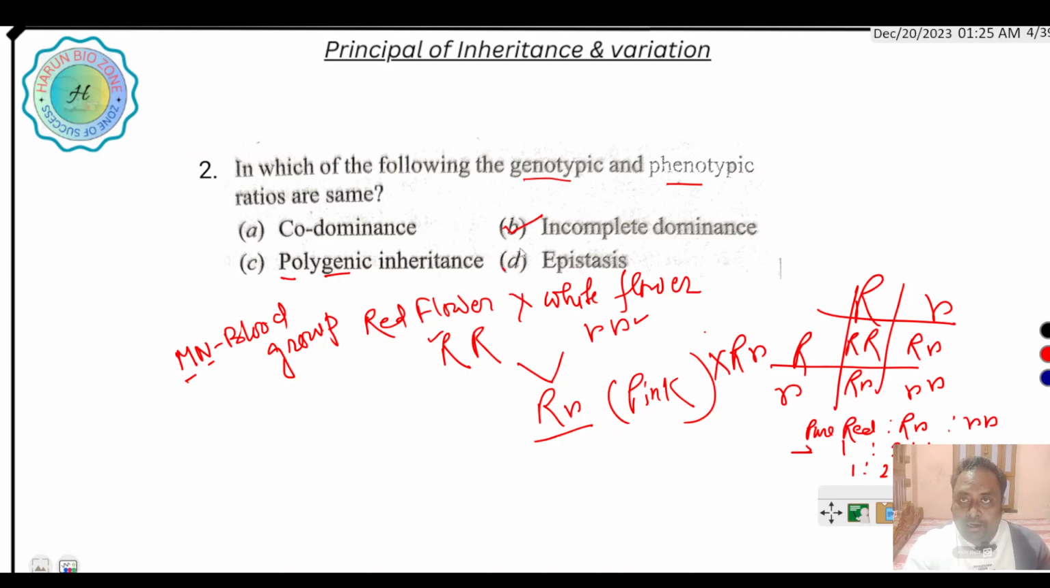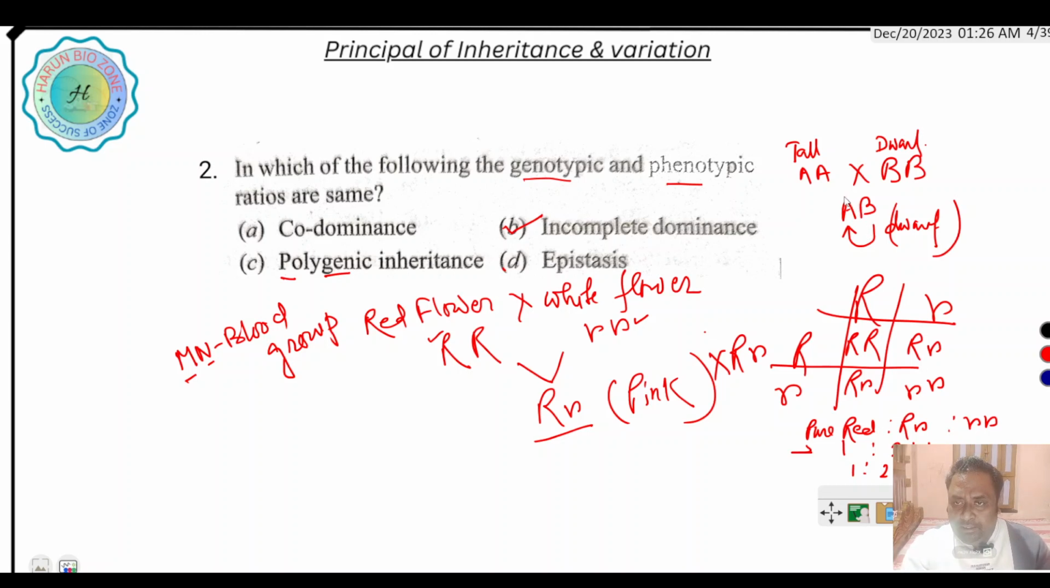Epistasis means when one gene masks the expression of another gene. Say, for example, A and B, where A is the tall plant and B is the dwarf plant. If B suppresses the expression of A and produces the dwarf character, meaning the B allele suppresses the expression of the A allele, this is called epistasis. When one gene masks the expression of another gene, it is called epistasis.